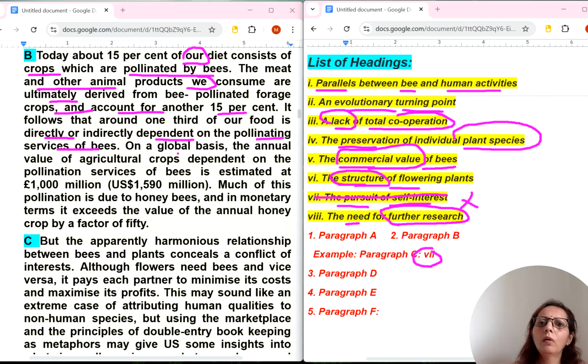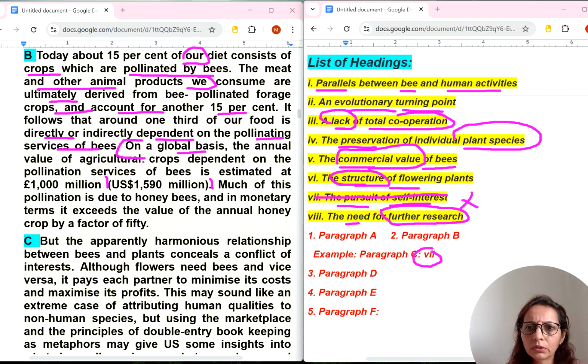Okay, on a global basis. So some money kind of thing I can see over here. Let's try parallels between bee and human activities. Some relation between bee and human activities, but human activities I can't see over here. We consume ultimately derived from bee pollinated forage crops account for another 15%. It follows that around 1/3 of our food is directly or indirectly dependent on the pollinating services of bees. Okay, on a global basis.